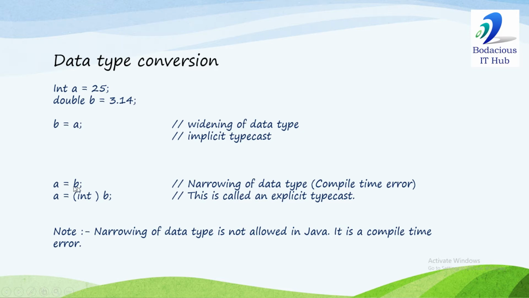In this statement, b is assigned to a. The data type of destination is int, so the value of double 3.14 will be converted to int. It will become 3 and that 3 will be assigned to a.